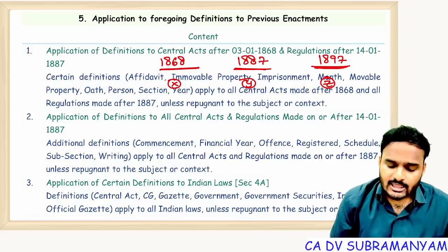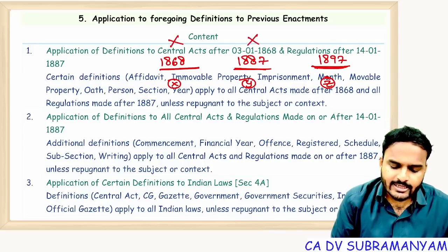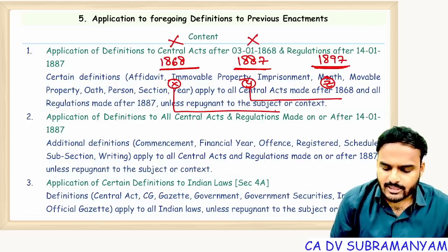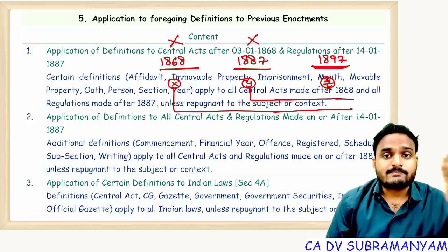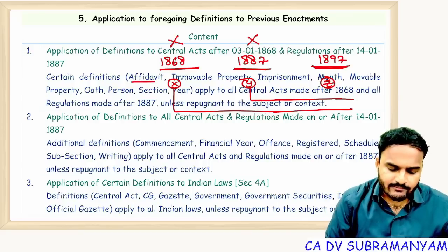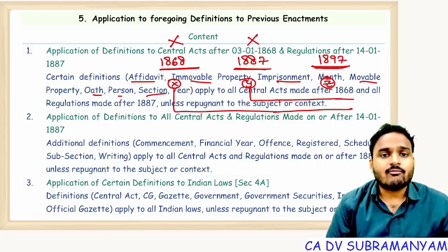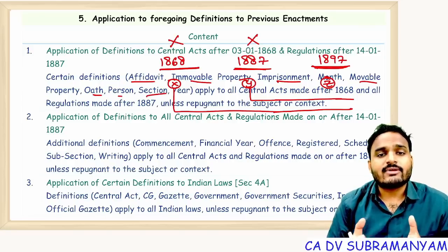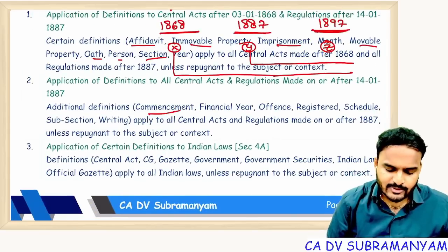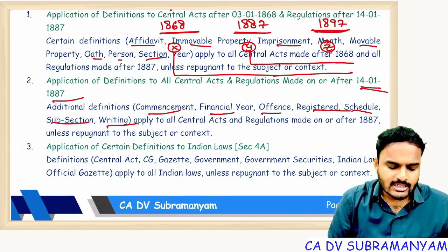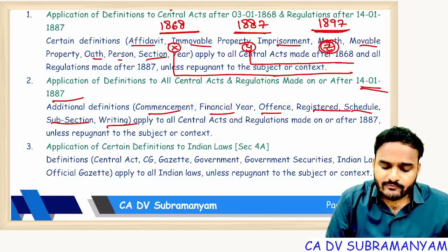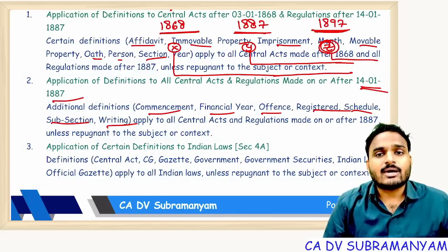Now the point is, even though General Clauses Act 1868 and 1887 got repealed, these X number of definitions and Y number of definitions will be in force not with effect from 11th March 1897 but from their respective dates. For example, these definitions: affidavit, immovable property, imprisonment, month, movable property, oath, person, section, will have validity from 3rd January 1868. And definitions: commencement, financial year, offense, registered, schedule, subsection, writing, will be in force with effect from 14 January 1887. And these Z number of definitions will be in force with effect from 11th March 1897.